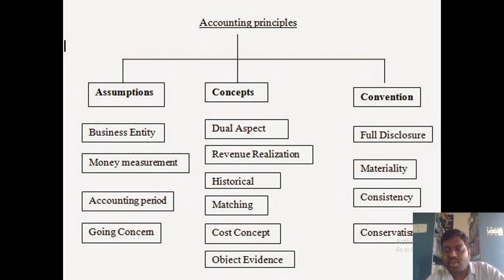Next one, matching cost concept. Here you can see that the matching cost concept clearly explains that revenues and expenses must be matched. That's why, if you are preparing any trial balance, the trial balance definitely must match.